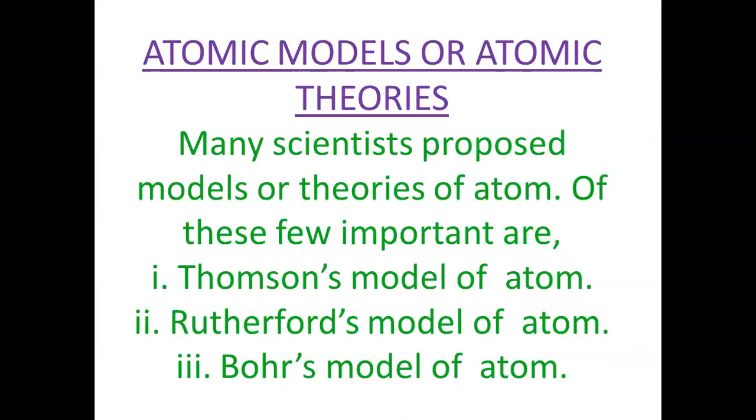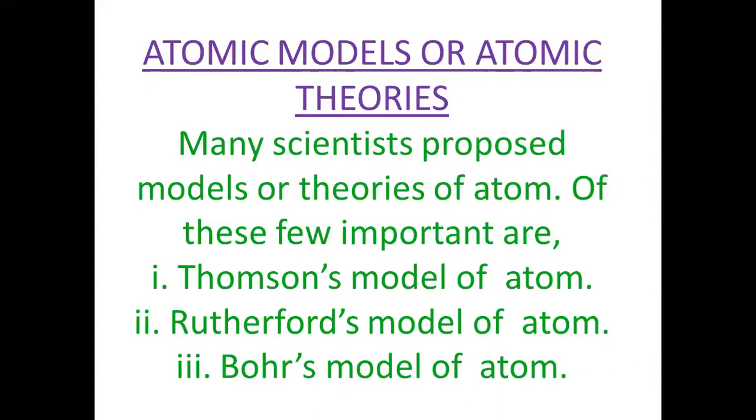Next thing is the distribution of mass inside the atom. Protons and electrons, how they are distributed. He says that the mass of the atom is equally or uniformly distributed inside the atom, and the electrons are embedded in it.